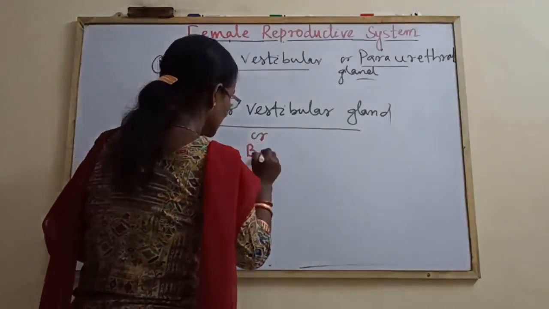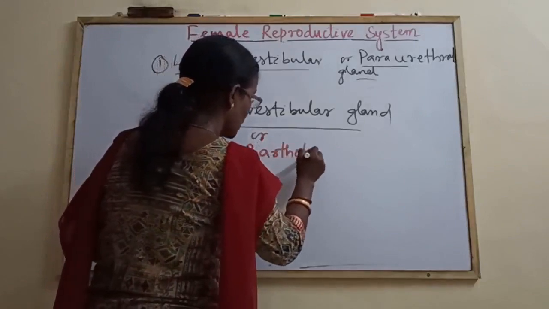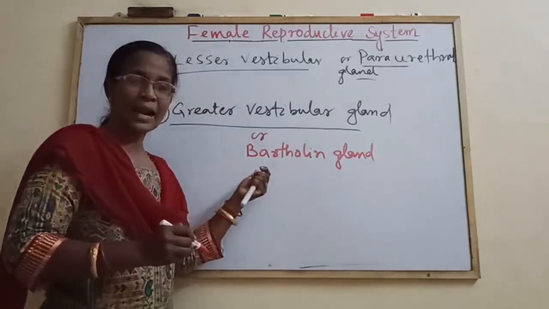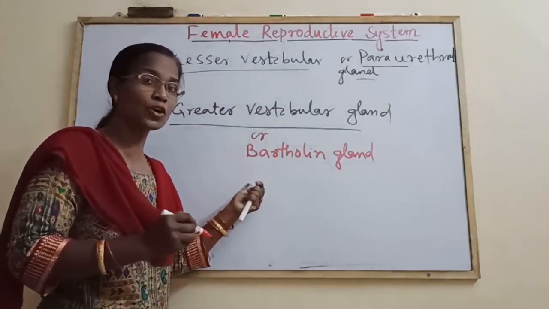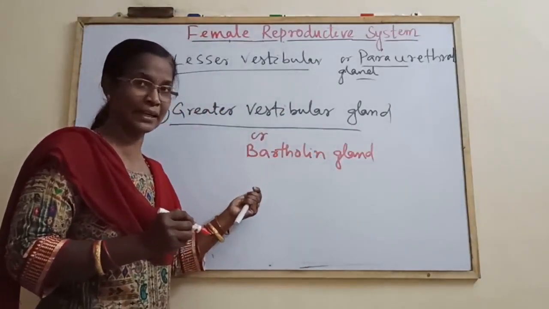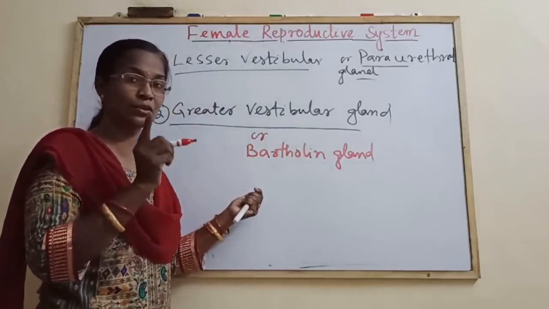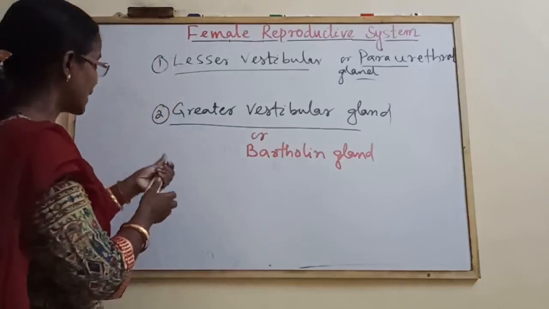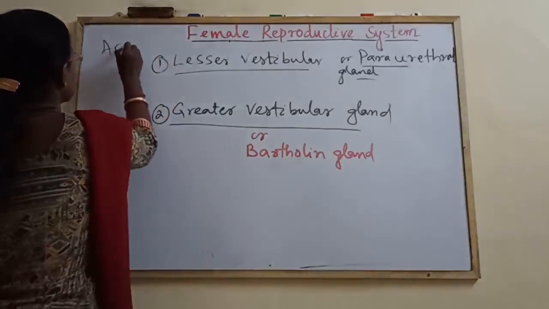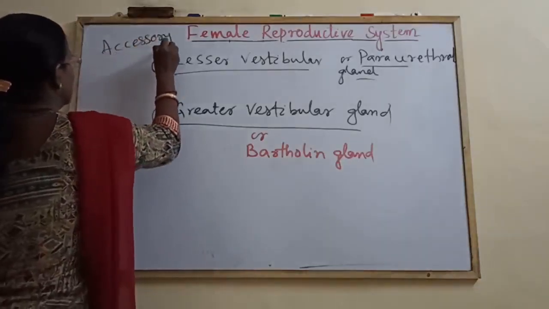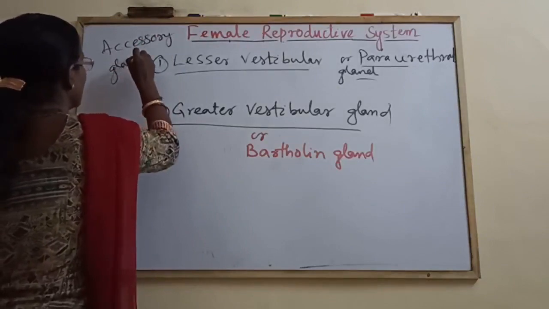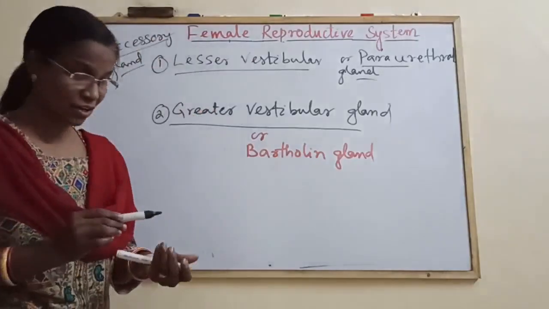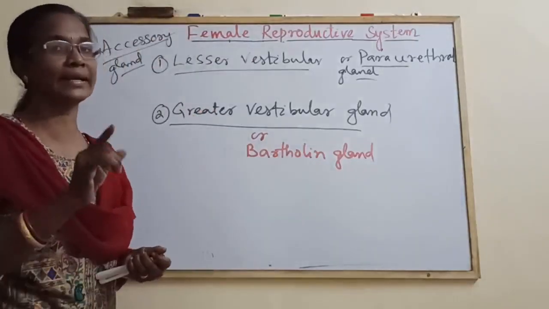Most of the time the question comes: which gland in males is homologous to the Bartholin gland in females? It was one of the questions in your unit test, remember. These two are the accessory glands in the female reproductive system. Only one or two sentences have to be written against each.